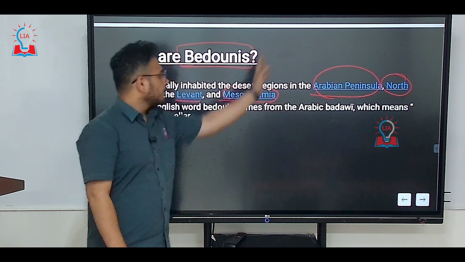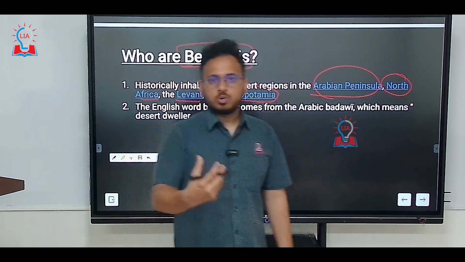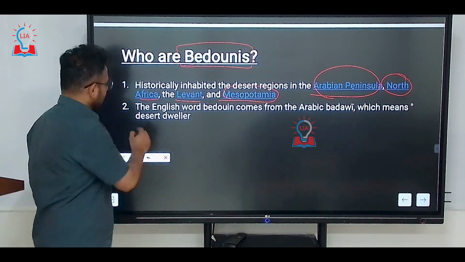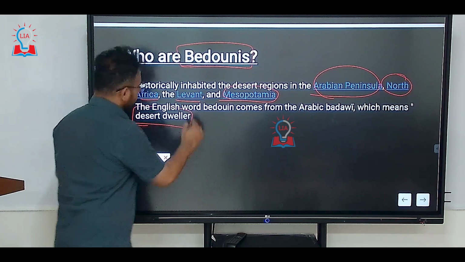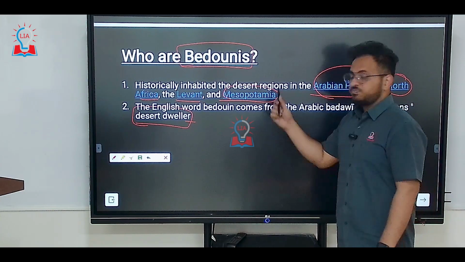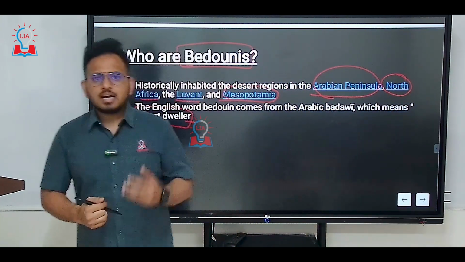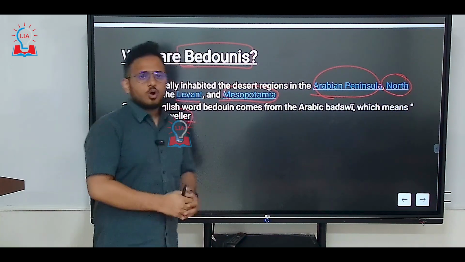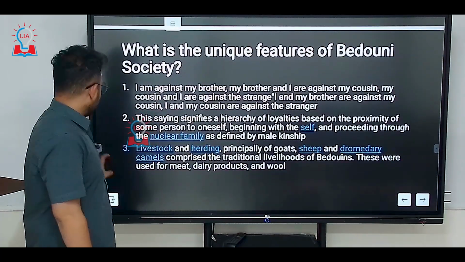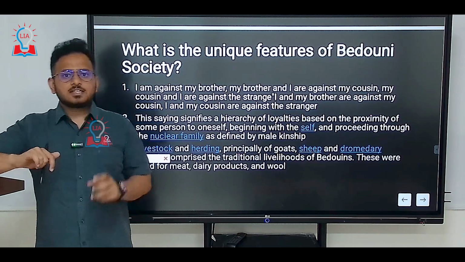What is the meaning of the term Bedouin? Bedouin is derived from a word which means desert dweller, which means their main habitat is the desert. That is the reason why the Negev desert in the southern part of Israel is the original territory of Bedouins. Now, if you look at the unique features of Bedouin society, it's a very important one.